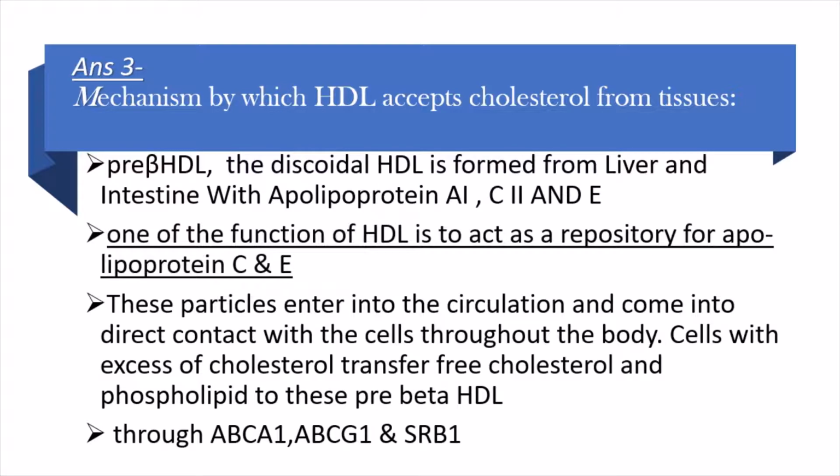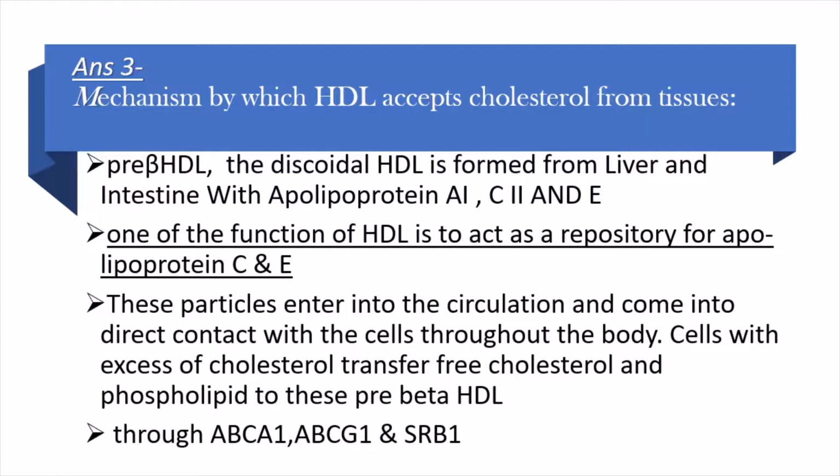One of the functions of HDL is to act as a repository for apolipoprotein C and E. इसका मतलब क्या हुआ? इसका मतलब ये है कि जब हमने VLDL and chylomicron metabolism देखा था, हमने देखा था वहां पे कि VLDL chylomicron collides with the HDL and gain certain apolipoproteins. तो वो apolipoproteins HDL से मिले. So this is a very important function of HDL.